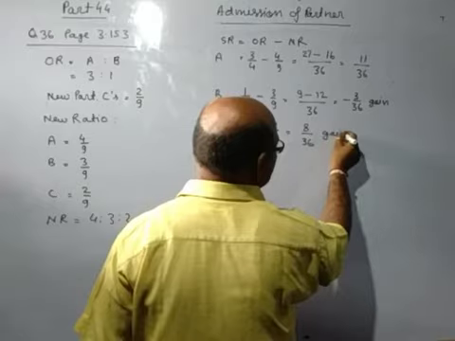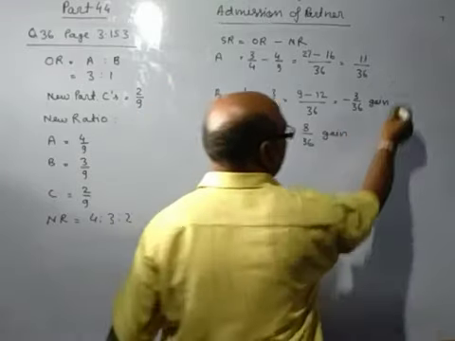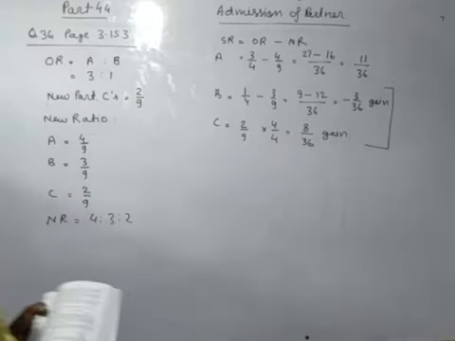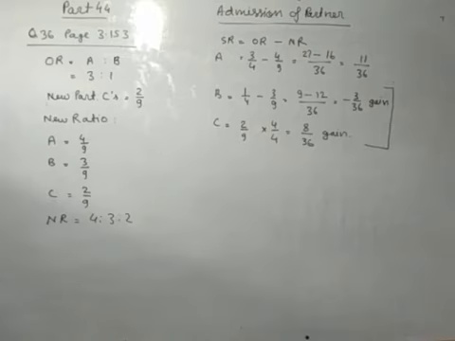This is also gain. Now you check, gaining ratio is always equal to sacrificing ratio. So A has sacrificed 11/36 and B and C both are gaining. So both will pay the premium for goodwill.